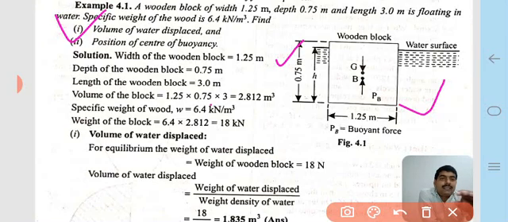The specific weight of wood is given as 6.4 kilonewton per meter cube. Find first the volume of water displaced, and second the position of the center of buoyancy. Two parts of the question are asked.